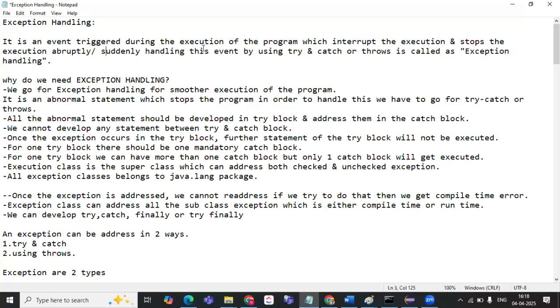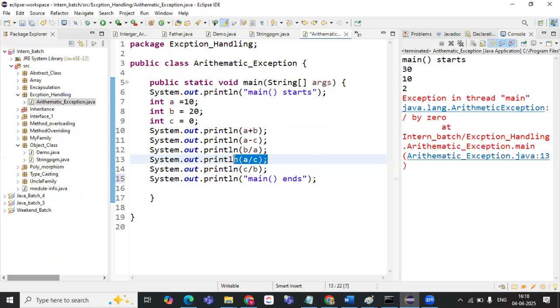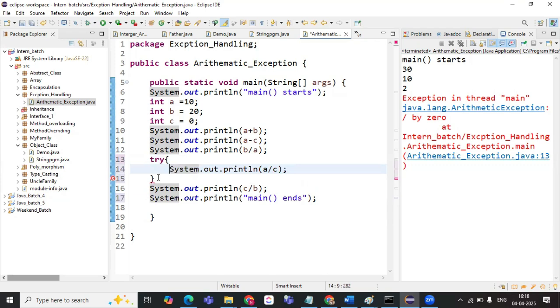It can be handled using a try catch block. How do we do that? Now this statement is creating the exception, so what we do is create a try catch block.